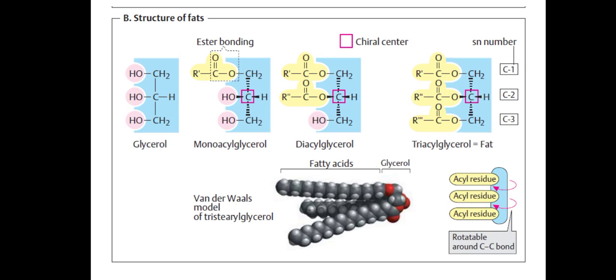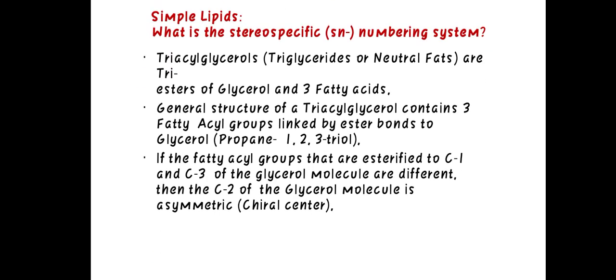Here we can see various structures of fats: glycerol, monoacylglycerol, diacylglycerol, or triacylglycerol. Van der Waals model of fatty acid and glycerol, rotatable around carbon-carbon bonds.